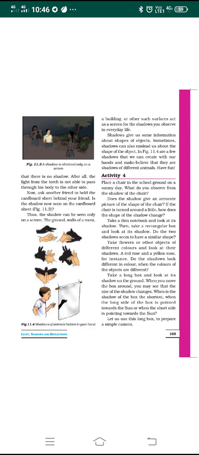In figure 14.4 you can see that with our hands we can make believe that they are shadows of different animals. We can have fun, but they are not exactly that animal. By making the fingers in different shapes, we can get on the screen the shadow of any animal. But it is not exactly the animal coming over there, the shadow is not exactly the shadow of that animal, but we have done that with our fingers. That's why you can say that shadows give us information, but sometimes they may mislead us. I hope you have understood the concept now.